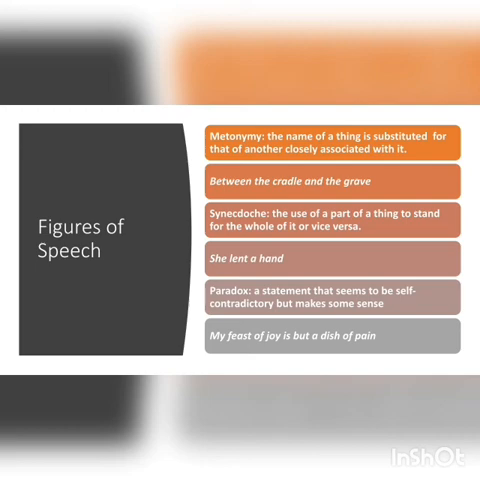The other figure of speech is synecdoche. It is the use of a part of a thing to stand for the whole of it, or vice versa. For example, she lent a hand. Paradox is a statement that seems to be self-contradictory but makes some sense. For example, my feast of joy but a dish of pain.